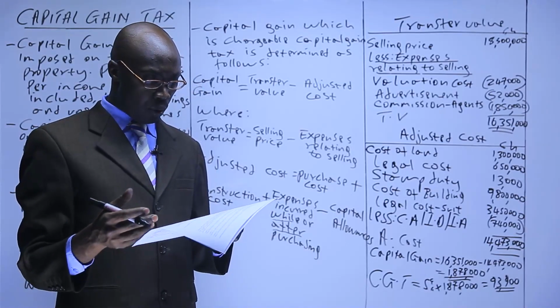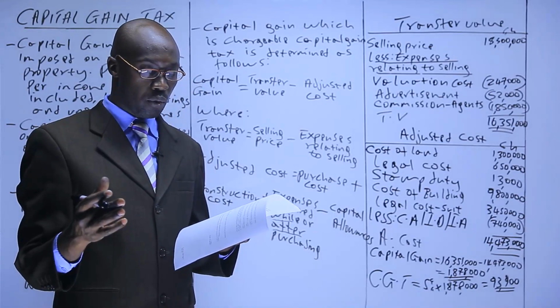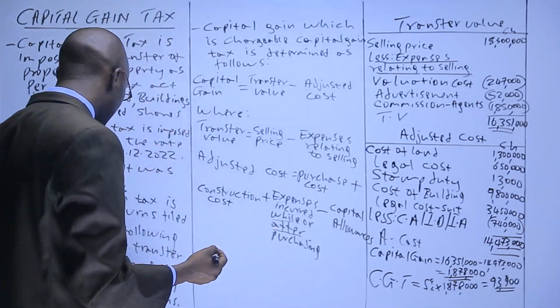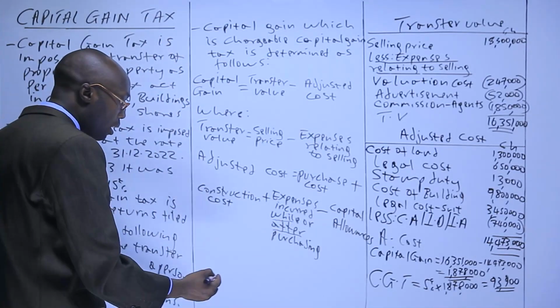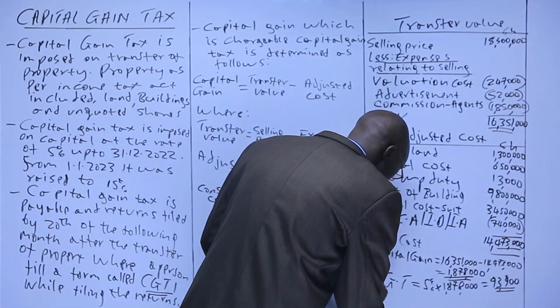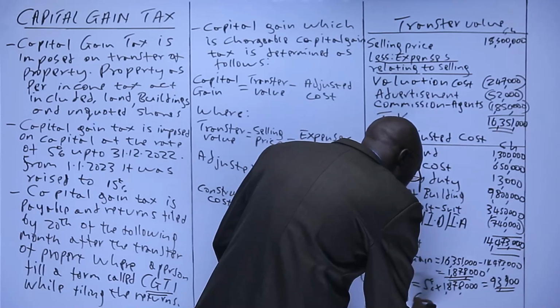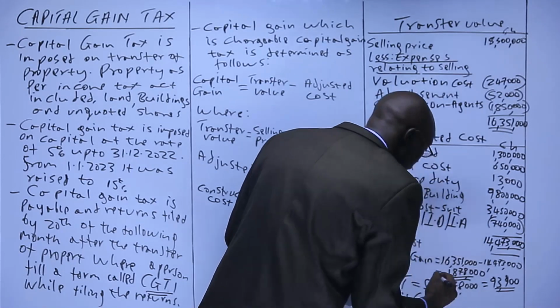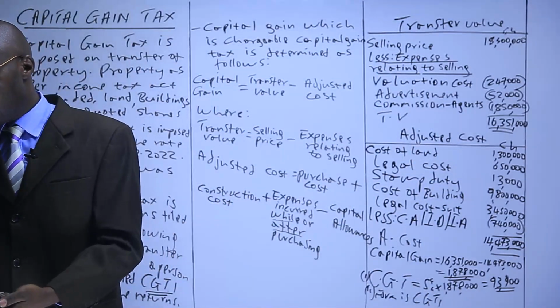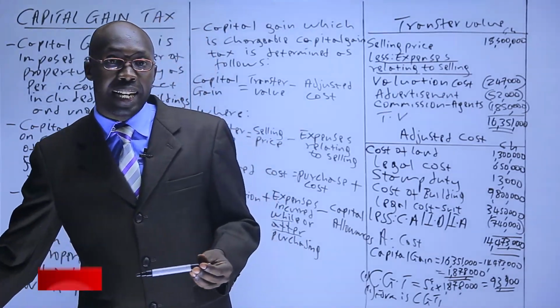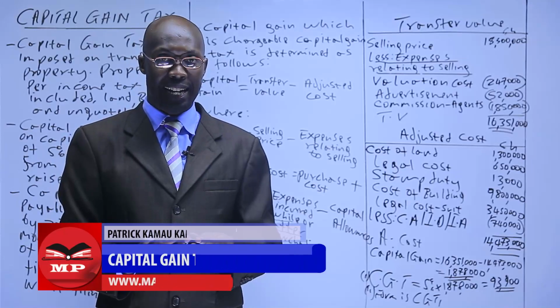The other one we were supposed to indicate is which form he was supposed to use to file the returns. And as we had indicated here, it is CGT1. So that is number 1. Number 2, the form is CGT1. So that is how we deal with the capital gain and also the capital gain tax.